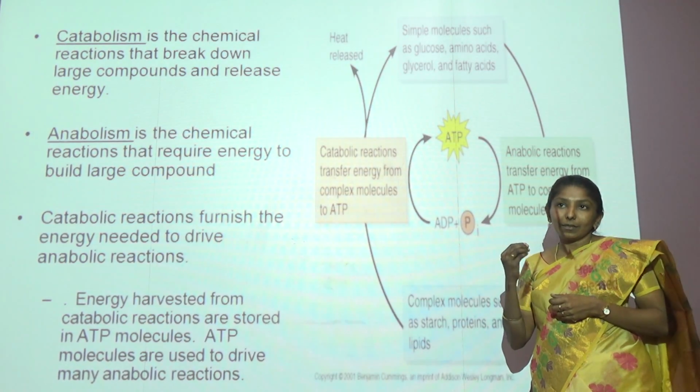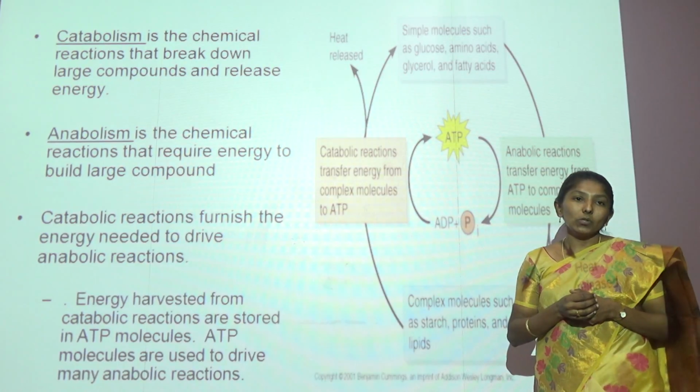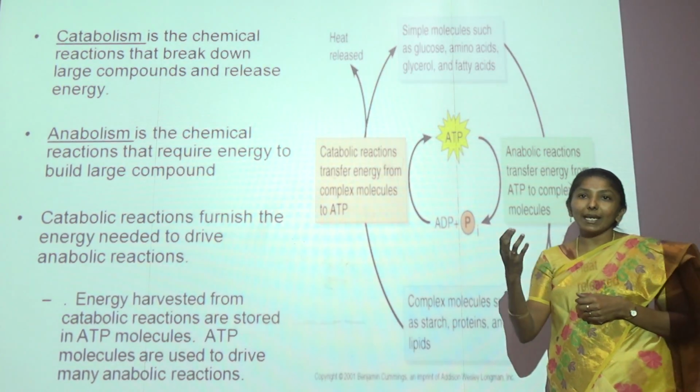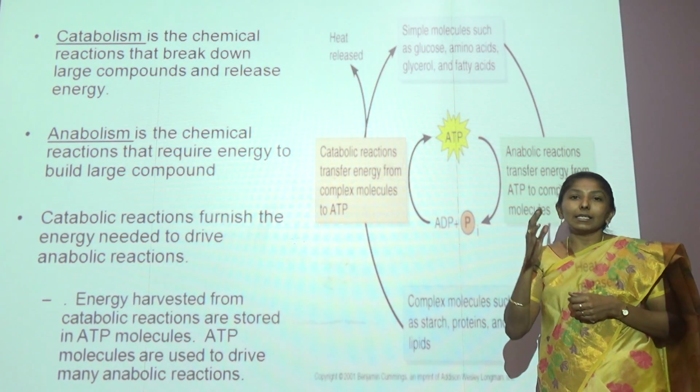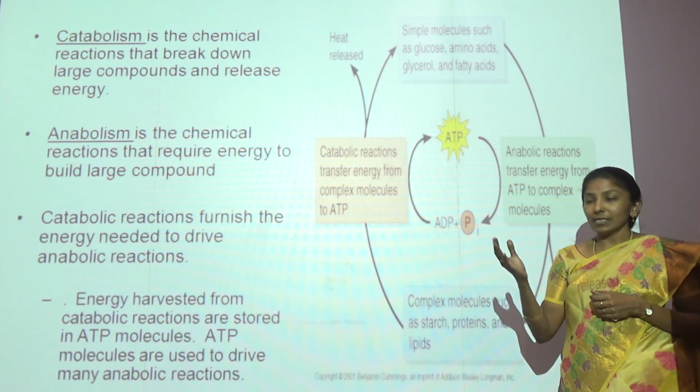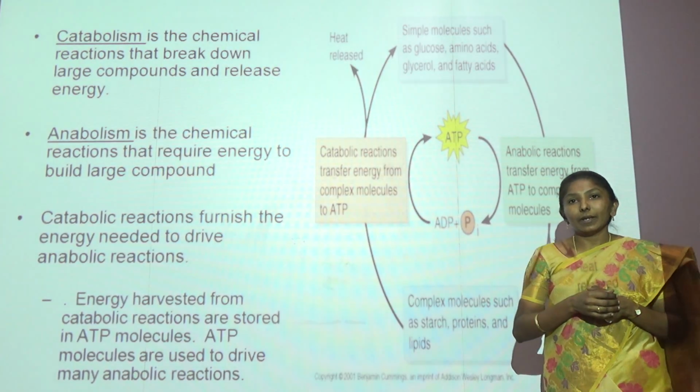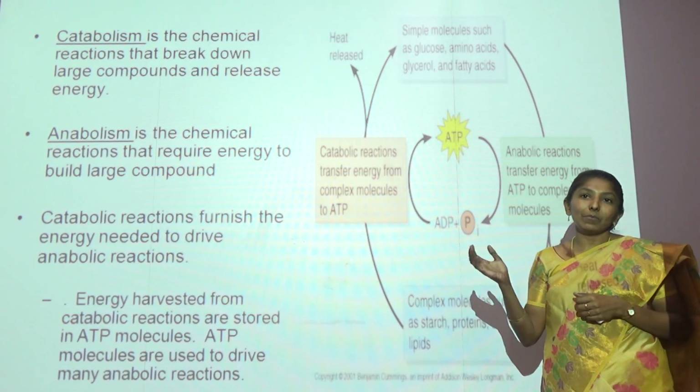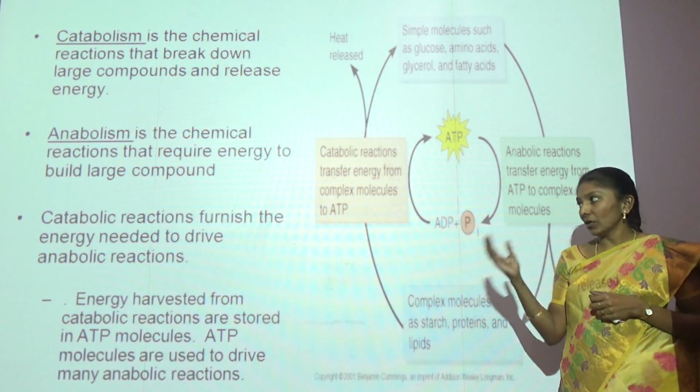Catabolism, to give a small example, the glucose molecule which the organism takes in from the nutrient is broken down into pyruvate and ATP molecules are generated. These ATPs are nothing but the energy sources for the organism.